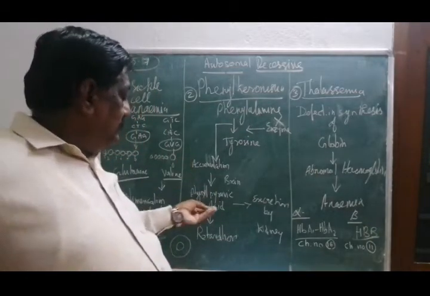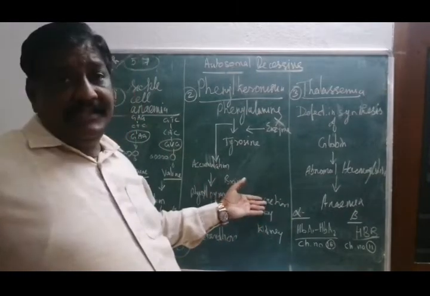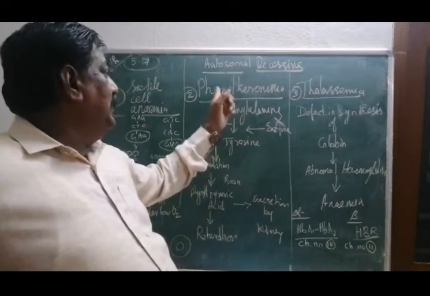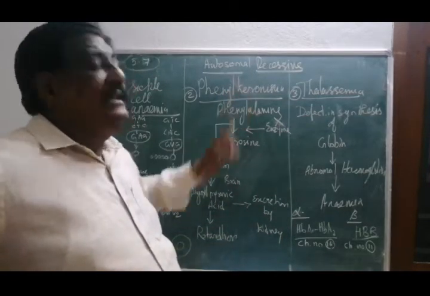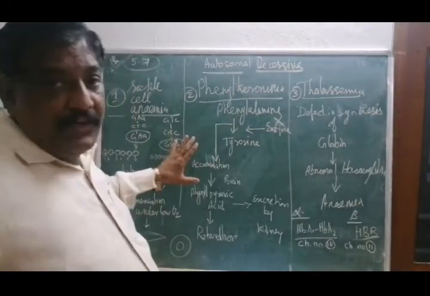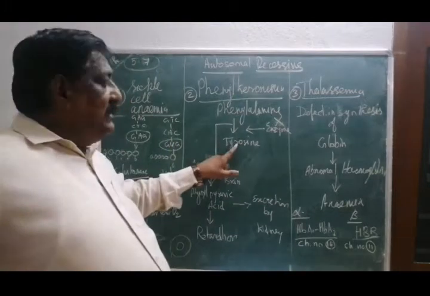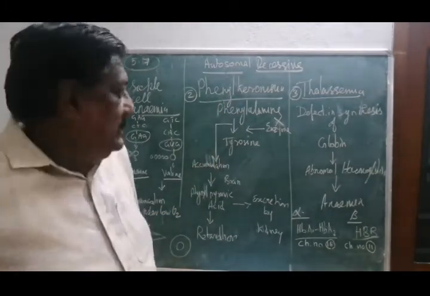And also, as it is accumulated, the kidney has to eliminate this in the urine. That's why in the urine you can see these phenyl compounds. That is why this disease is called phenylketonuria. This is the second one. Just remember the phenylalanine should be converted into tyrosine.